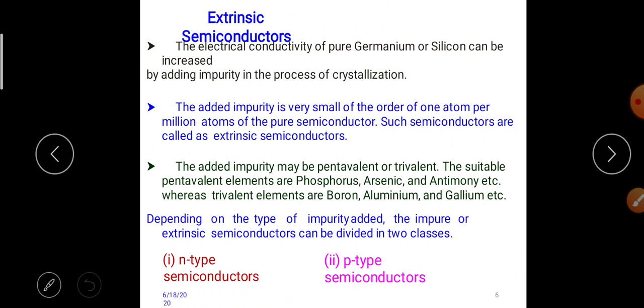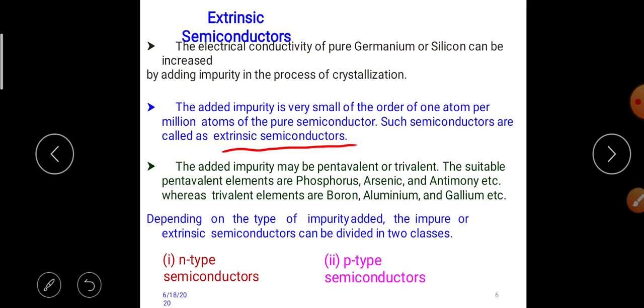Now discuss the extrinsic semiconductors. The electrical conductivity of pure germanium or silicon can be increased by adding impurity in the process of crystallization. The added impurity is very small, of the order of 1 atom per million atoms of the pure semiconductor. Such semiconductors are called extrinsic semiconductors.